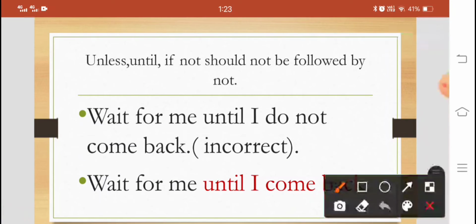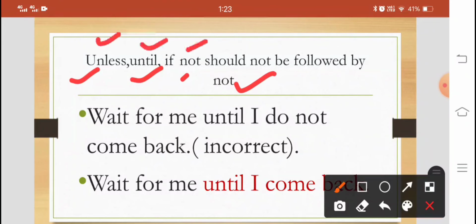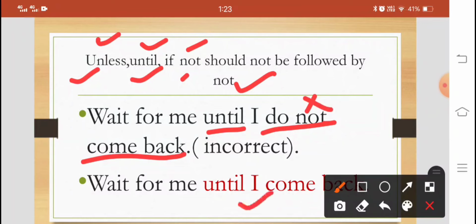Some more negative words: until, unless, if not. They should not be followed by not, means they are negative in sense. Unless, until, if not, they are negative in sense. We can't use double negative with them. For example, wait for me until I do not come back. See, do not come back. Double negative is used. Until itself is a negative word, but we have used do not also. So this is wrong. What is the correct sentence? Wait for me until I come back.